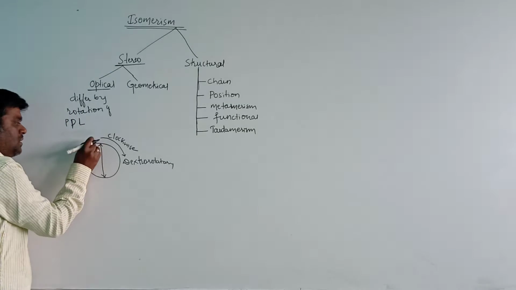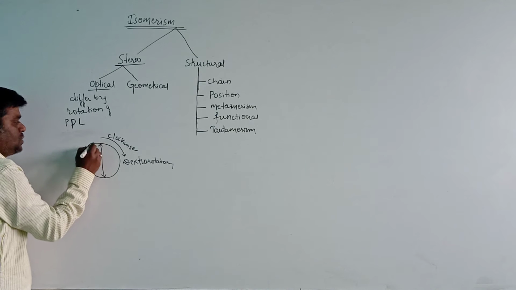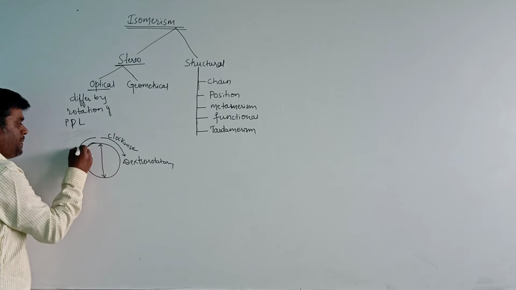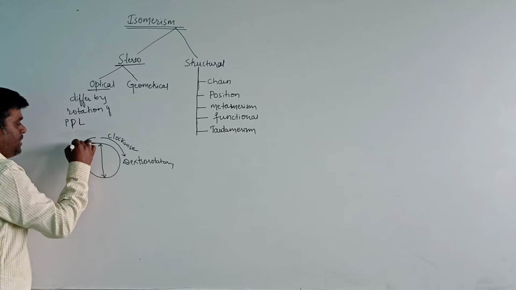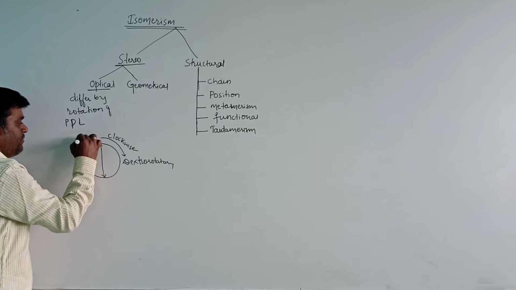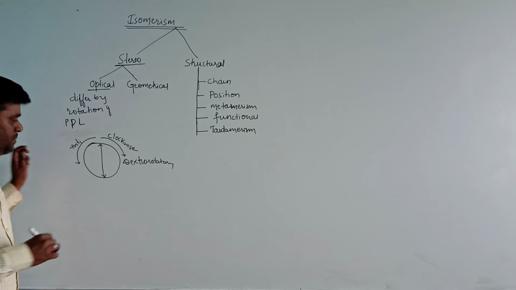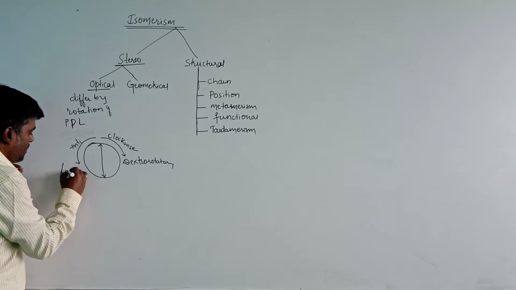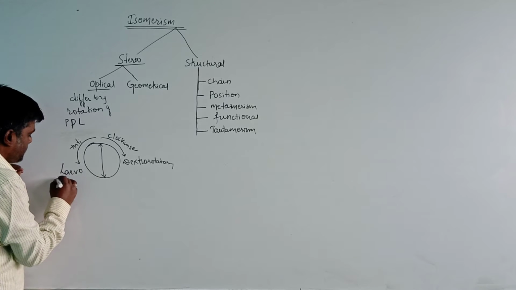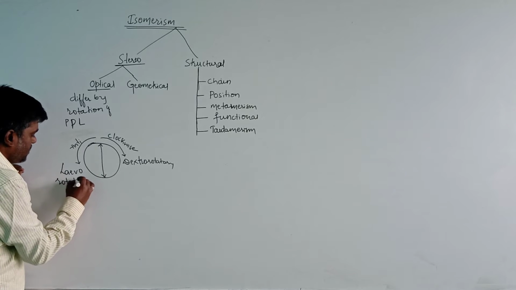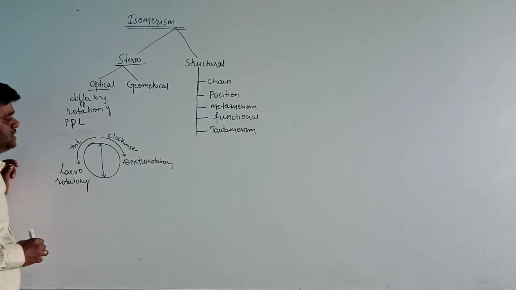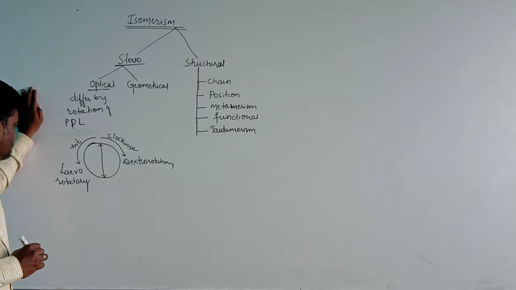Then, if the compounds have the capacity to rotate the plane polarized light in the left direction, or anti-clockwise direction, those compounds are known as levorotatory compounds.